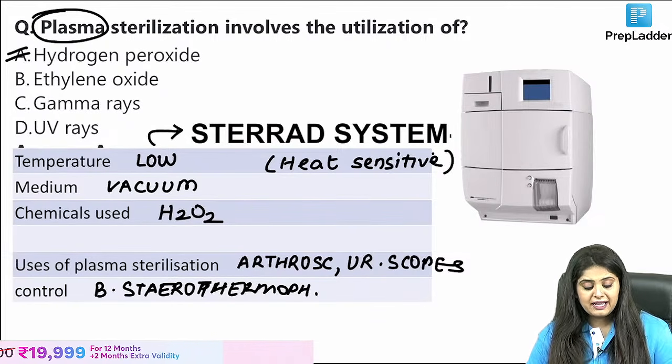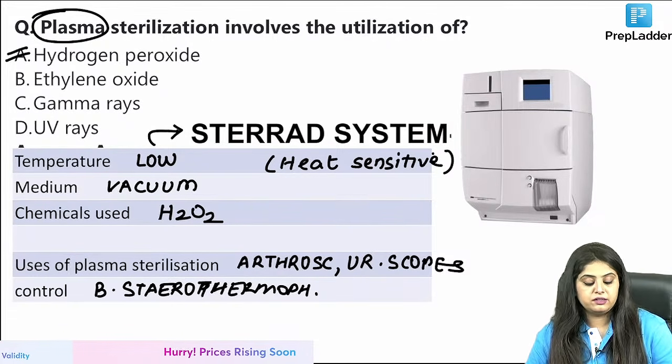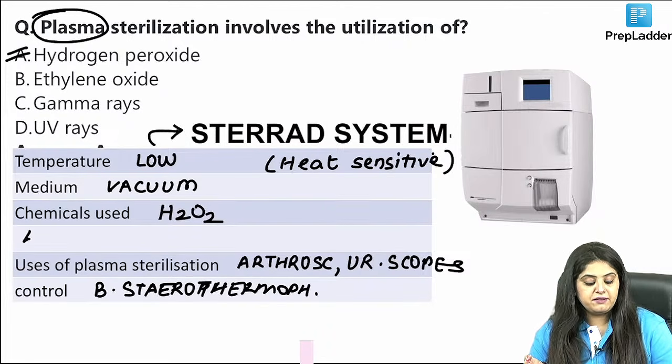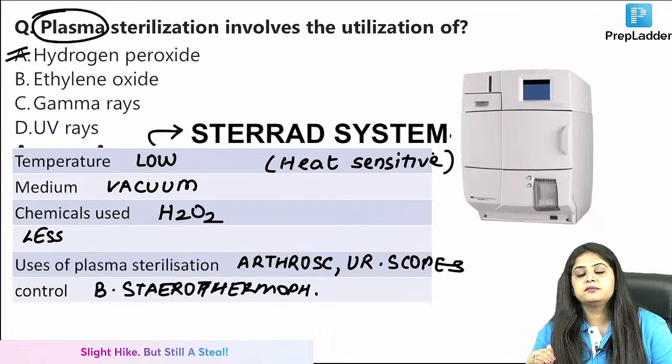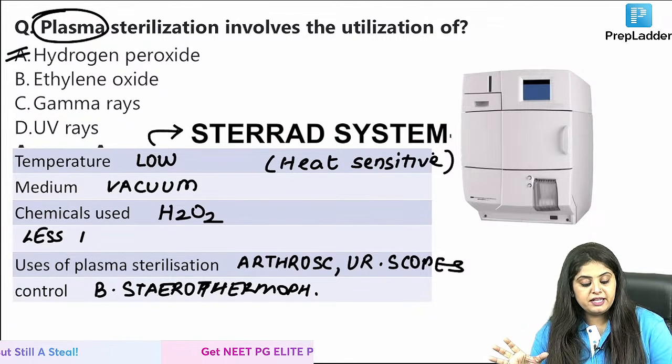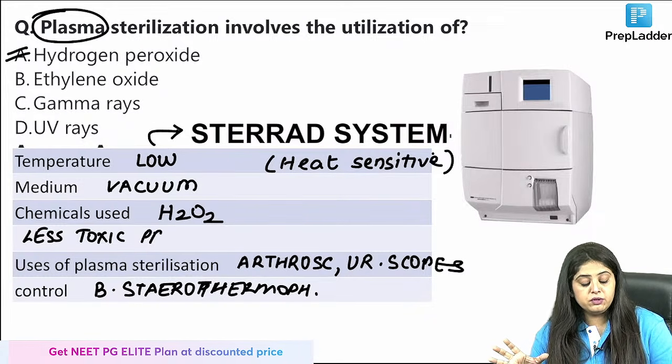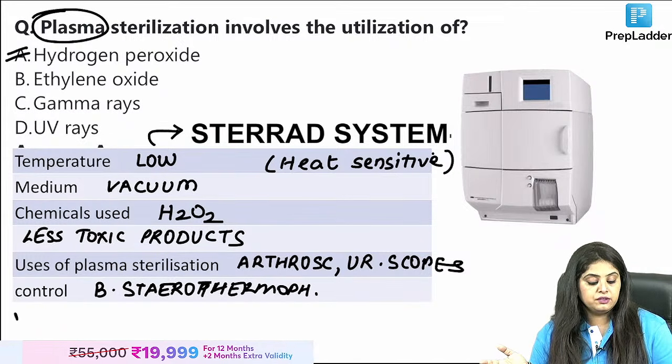Very good. Coming back, will it produce any toxic products? No. Thoda bahut toxic products everyone produces, but it is, like I said, very, very low profile, but it has made the best result. It has very less toxic products. If you compare it with others, whom are you comparing it with? Let's compare it vis-a-vis ETO.